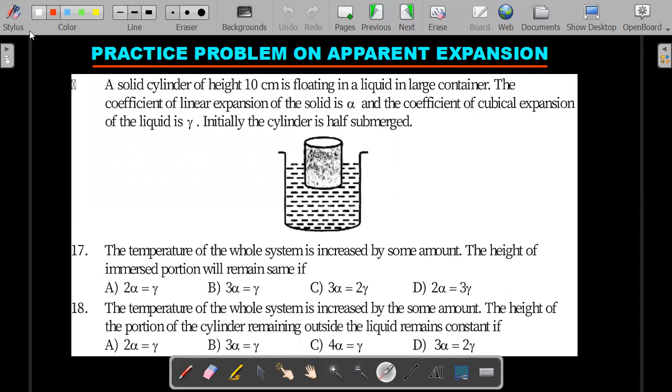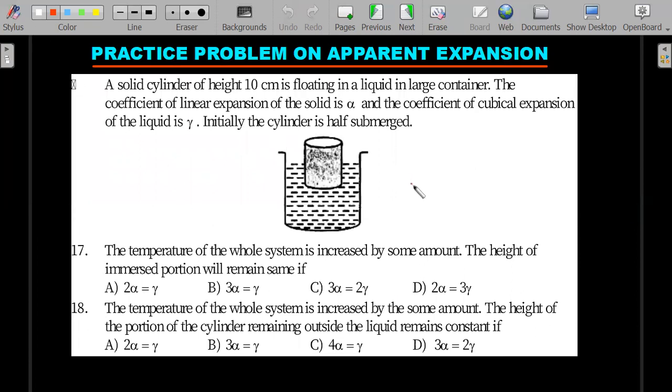Another practice problem that I would like to take up, which is not a previous year's question but slightly on a challenging level, is the one on the screen right now. If you want to give it a try, pause, read, attempt it for 1 or 2 minutes, and then go ahead with the solution I'm going to give. A solid cylinder of height 10 centimeter is floating in a liquid in a large container. The coefficient of linear expansion of the solid is alpha, and the coefficient of cubical expansion of the liquid is gamma. Initially, the cylinder is half submerged.